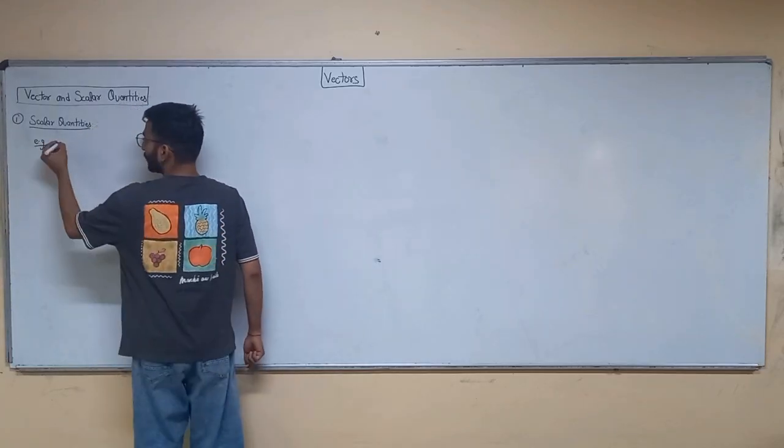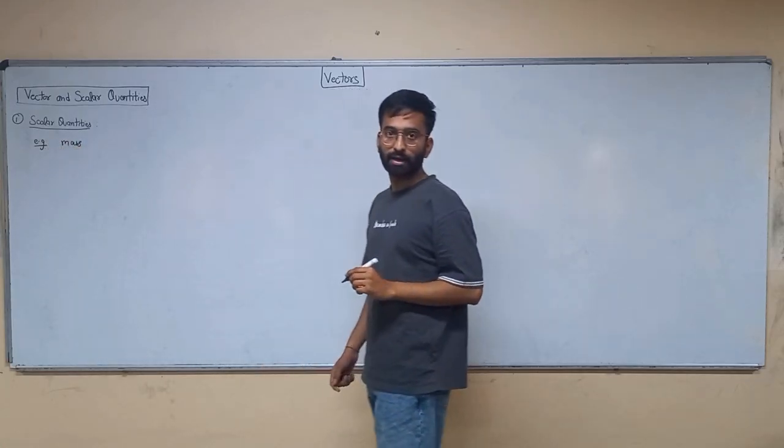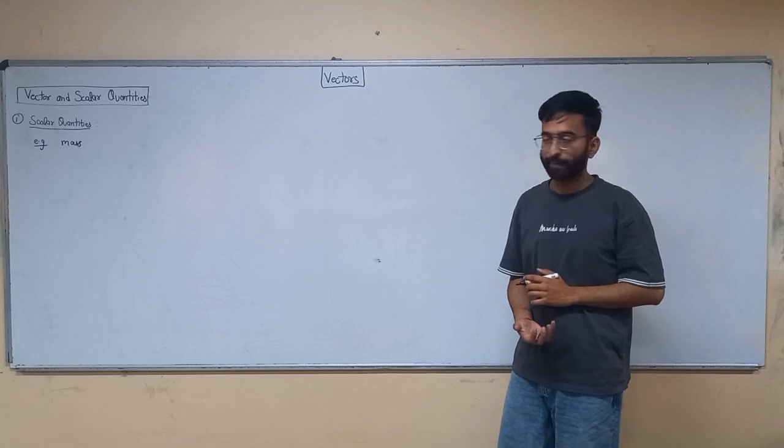For example, if I say I have a packet of 22 kilogram.